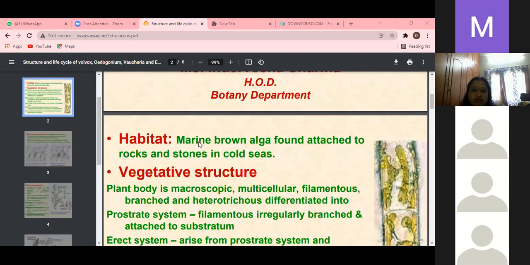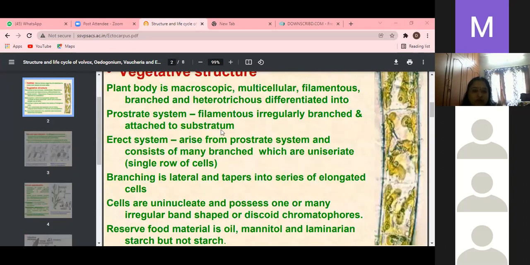So the thallus is well developed, differentiated into two systems: one is the prostrate system, the second is the erect system. What is a prostrate system? Another name for the prostrate system is the creeping system. Both names are the same, girls, don't confuse.